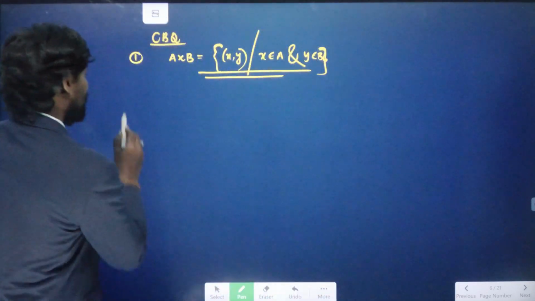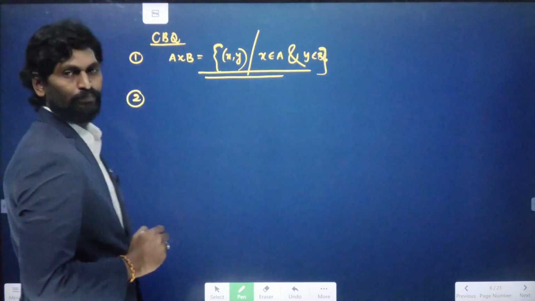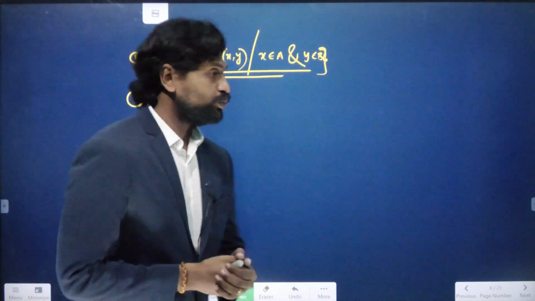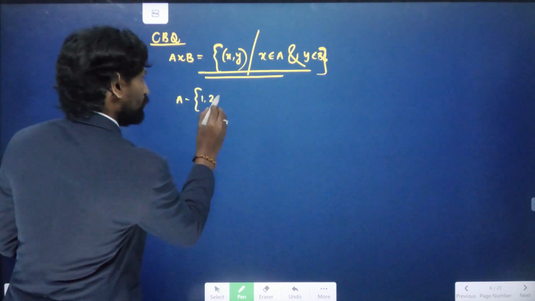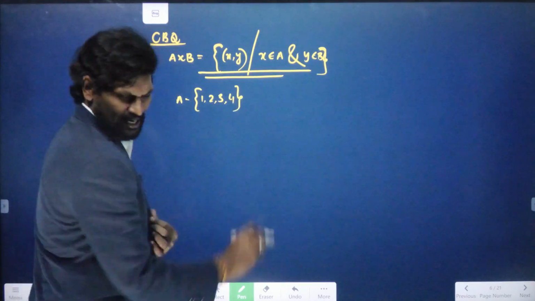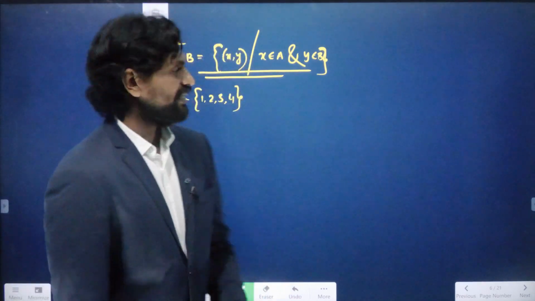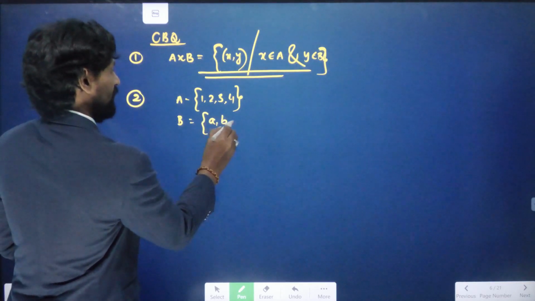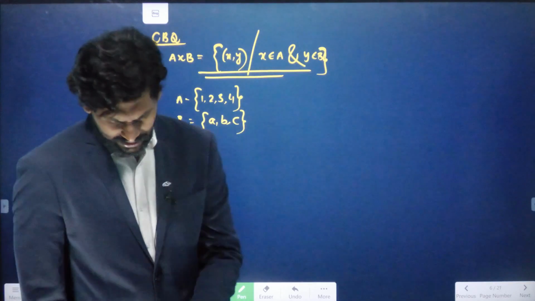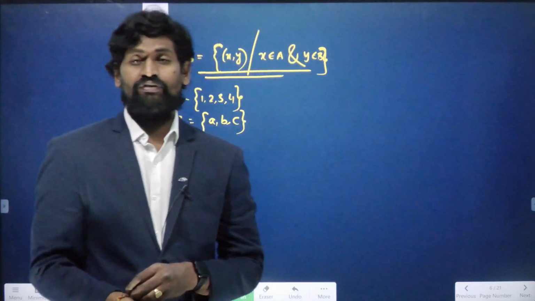Let us move on to question number 2. It is given that set A contains the elements 1, 2, 3, 4, and set B contains the elements A, B, C. Then which of the following are functions?